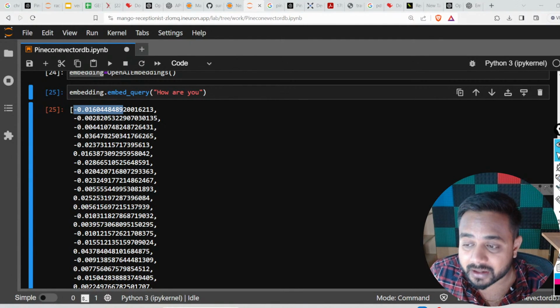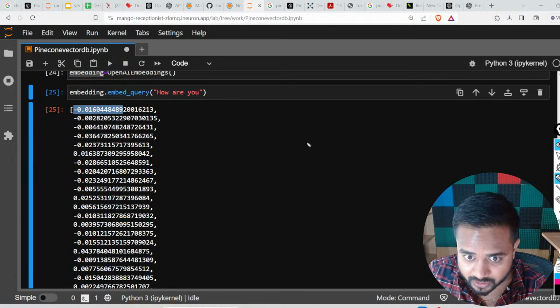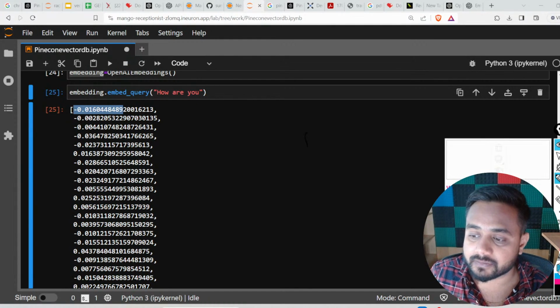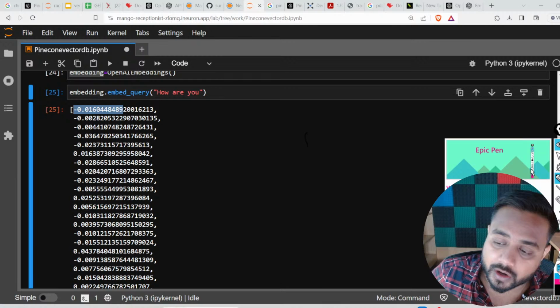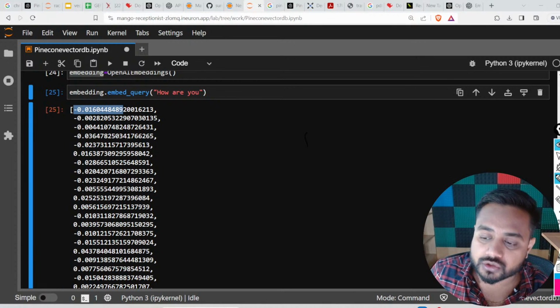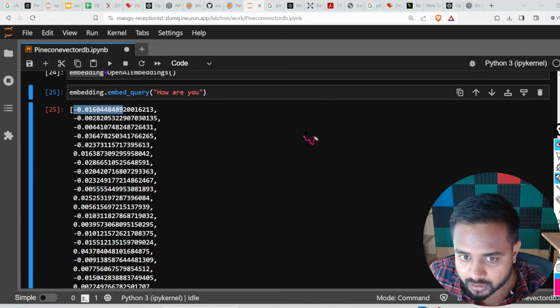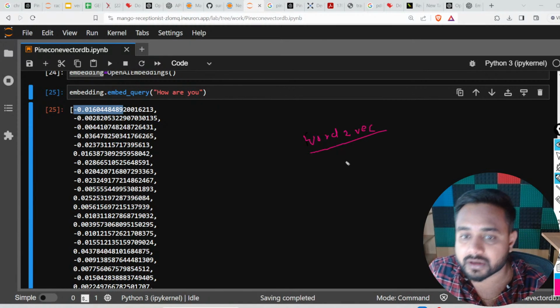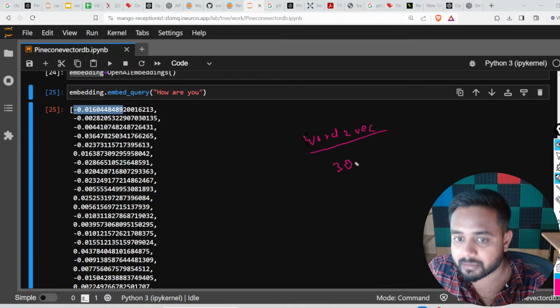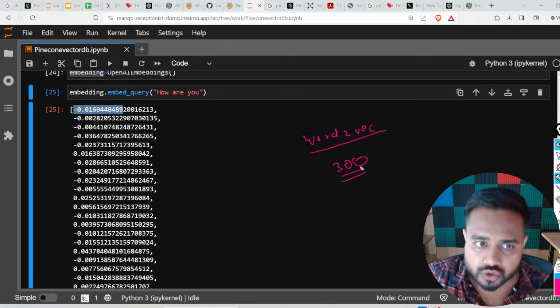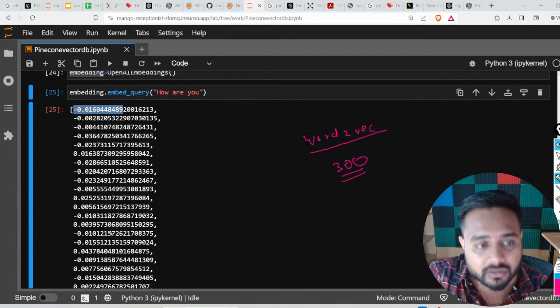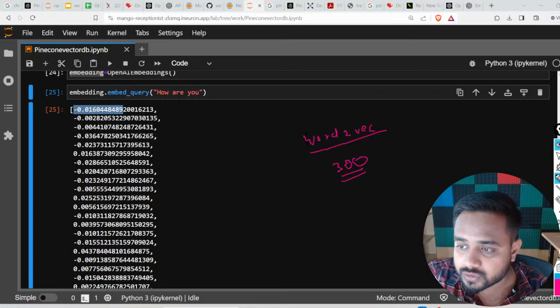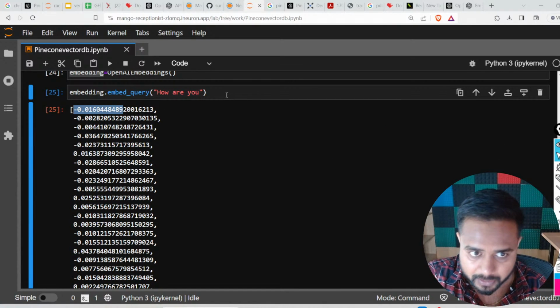It's going to generate an embedding based on features. I told you, guys, when I was talking about word2vec, the vector size was 300 dimensions. Now if you look into the OpenAI embedding, let's check the size. This sentence has been converted into a vector. Let's look at what size I'm getting for this particular vector.